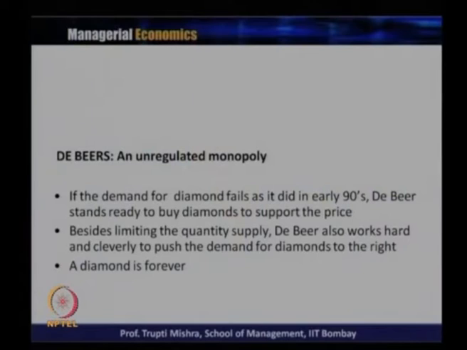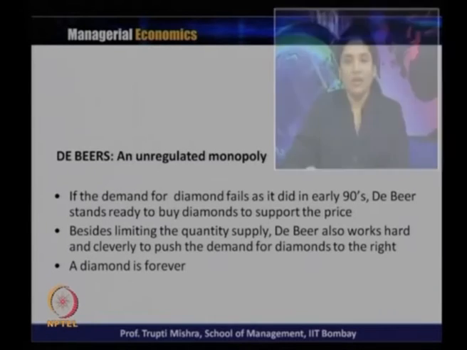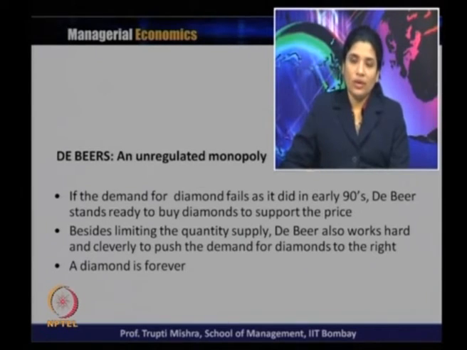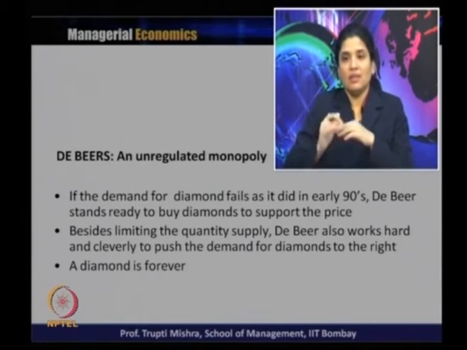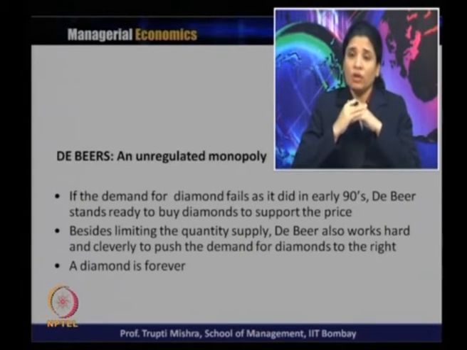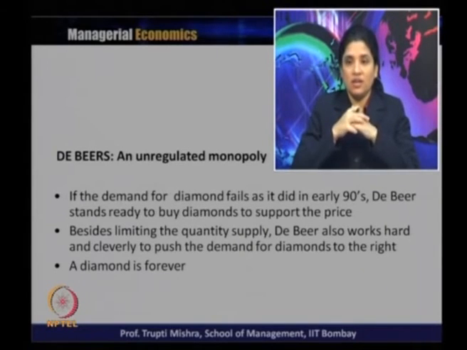If the demand for diamonds falls, as it did in the early 90s, De Beers stands ready to buy diamonds to support the price. So here comes the act of monopolization. The demand for diamonds decreased in the 90s, and De Beers didn't want the demand to decrease. If the demand decreases, then that will reduce the price. So at that time De Beers acted as a buyer to support the price at the same level, because if they are not buying and the demand is decreasing, that leads to a decrease in the price.